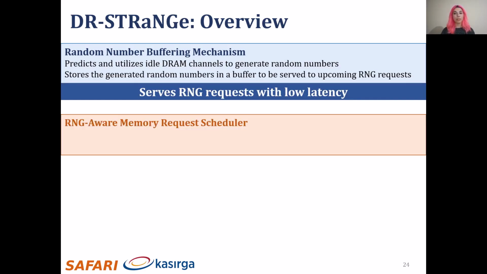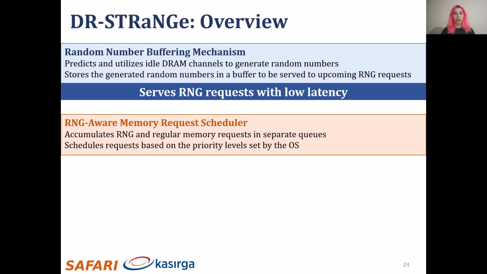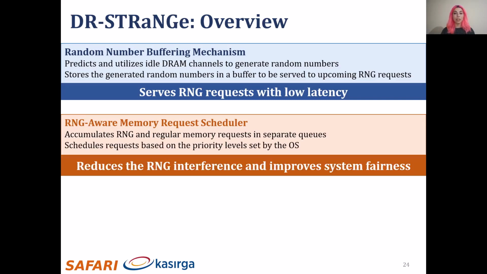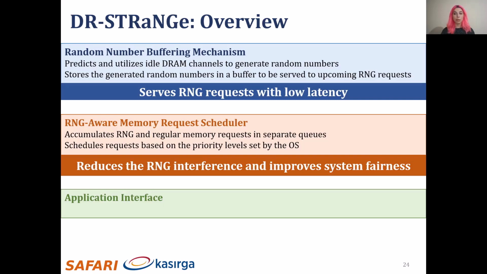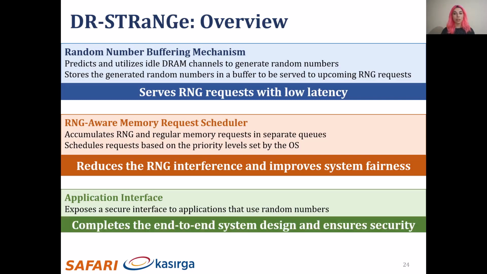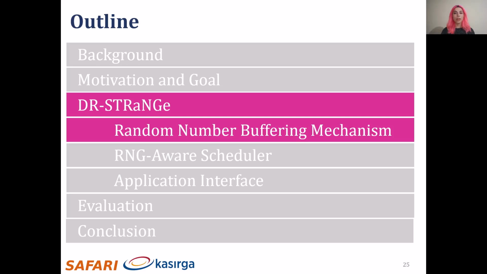Second component is the RNG-Aware memory request scheduler. It accumulates RNG and regular memory requests in separate memory scheduler queues. It schedules the requests based on the priority levels set by the OS. The RNG-Aware scheduler reduces the RNG interference and improves system fairness. The third component is the application interface. It exposes the secure interface to applications that use random numbers, and this completes the end-to-end system design and ensures security. I'll explain how the random number buffering mechanism works next.